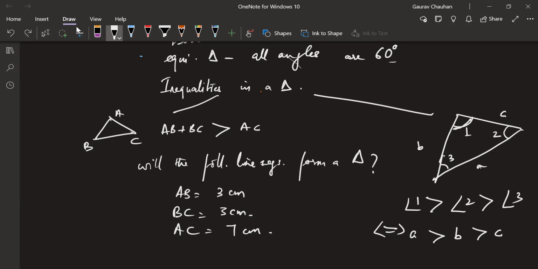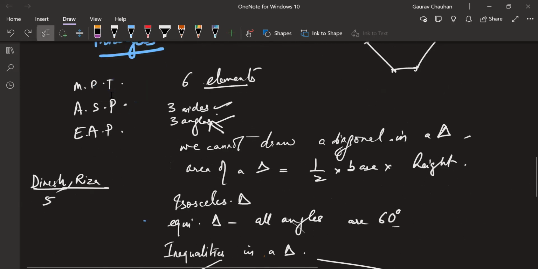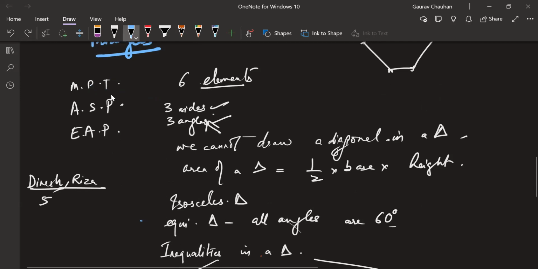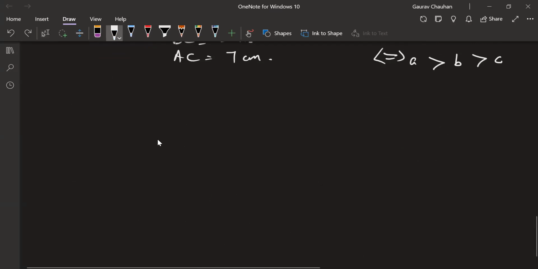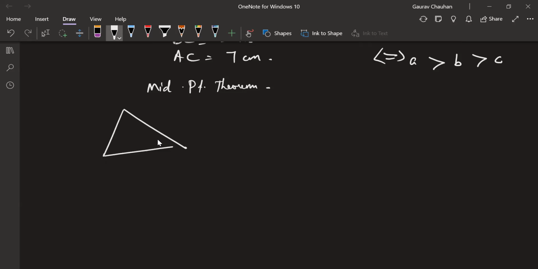Anything else we remember about triangles? Let's go to what G had told earlier. MPT, midpoint theorem. This is another important result which we need to know. G, you want to tell what the midpoint theorem is? Do you remember the midpoint theorem? You can say no if you don't remember.